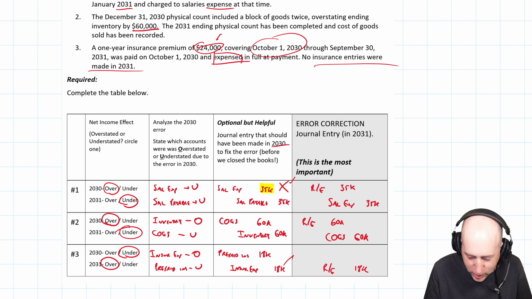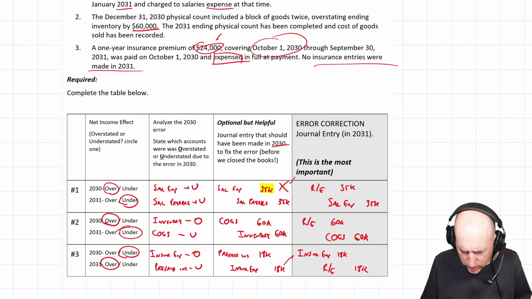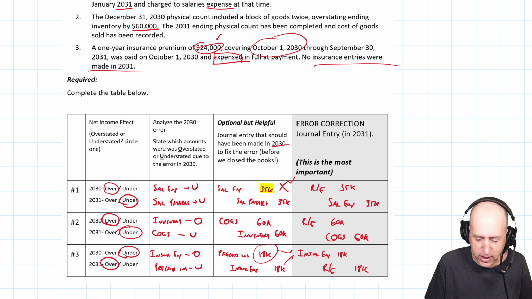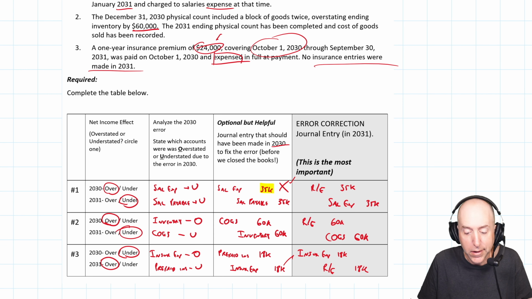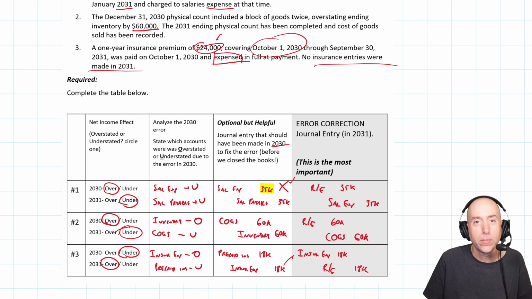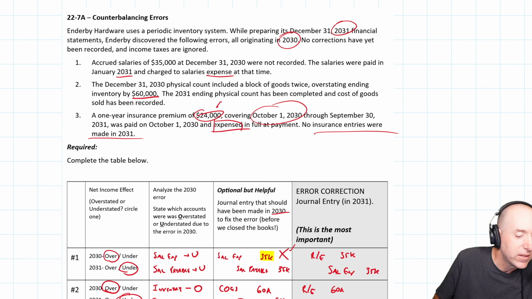So we're going to debit insurance expense for $18K. Now, I hope it's clear why we're debiting insurance expense in 2031: that other $18,000 of insurance expires in 2031, so that's the required adjustment. So there we go. That last one is a little trickier, but we've done it. Well done to us. We've completed 22.7a.